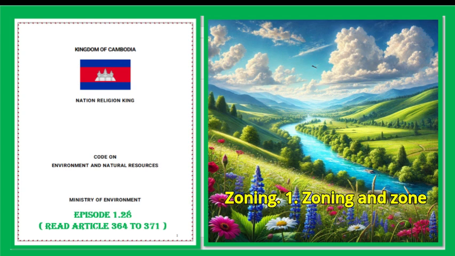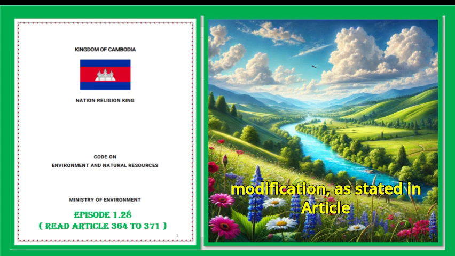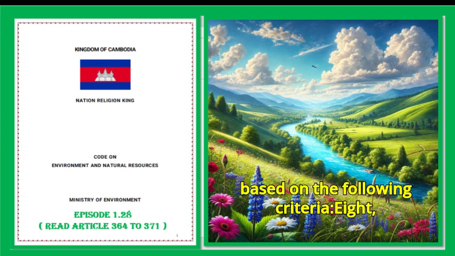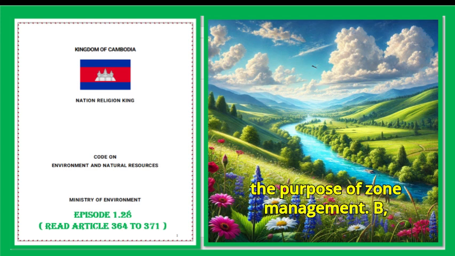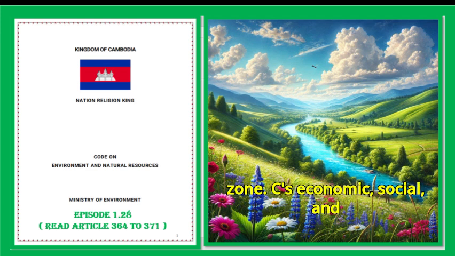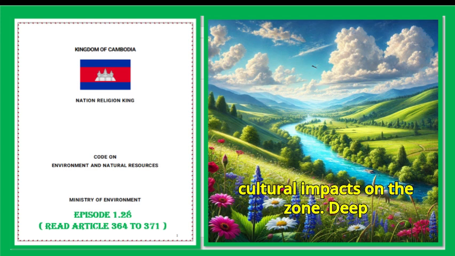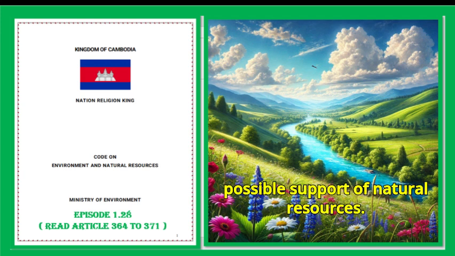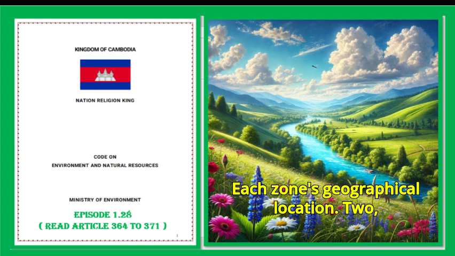Article 365. Criteria for zoning. 1. Zoning and zone modification, as stated in Article 364, zoning, of this code shall be based on the following criteria. A. The purpose of zone management. B. Potential natural resource value in each zone. C. Economic, social, and cultural impacts on the zone. D. Possible support of natural resources. E. Zone's geographical location.